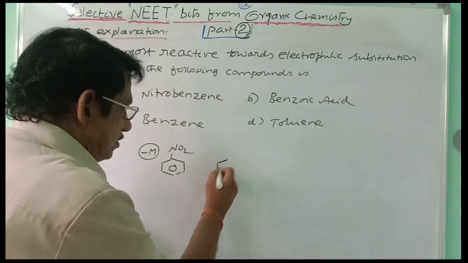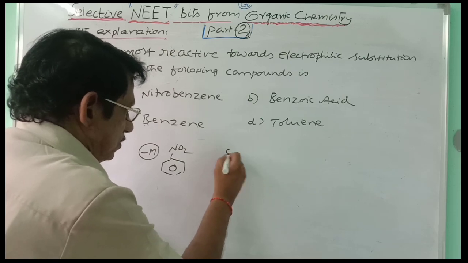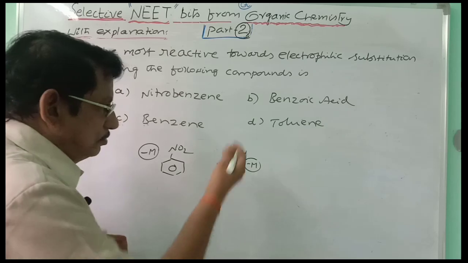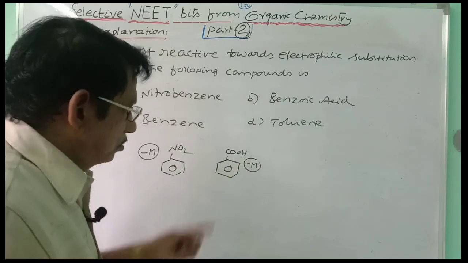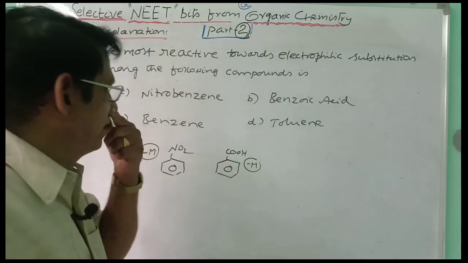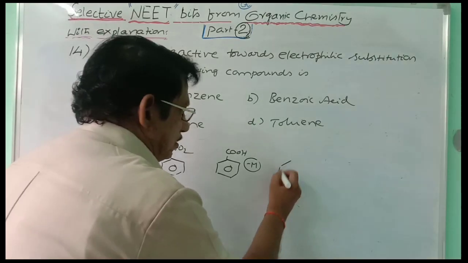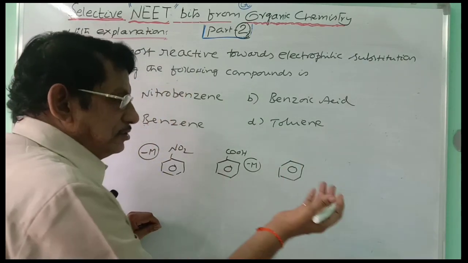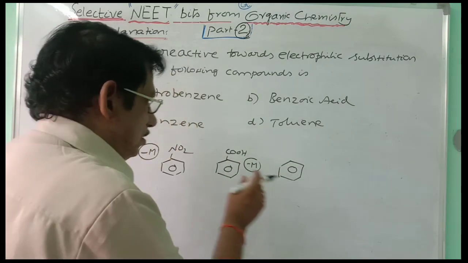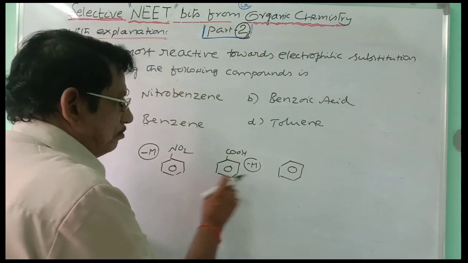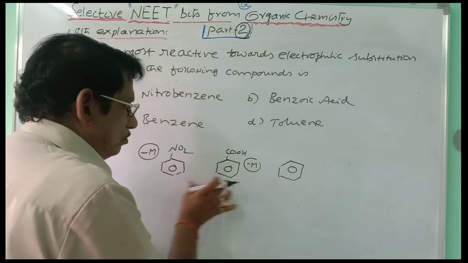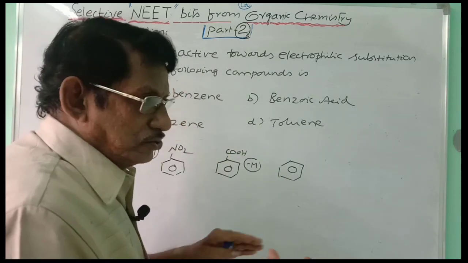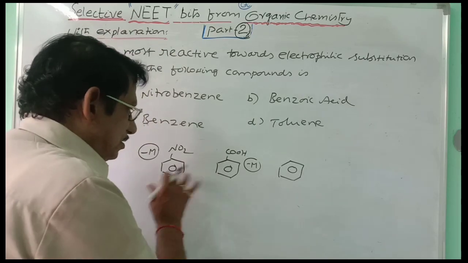The other one is benzoic acid. COOH is also a minus M electron withdrawing group, so the benzene ring is once again deactivated. In the case of benzene, it is neither carrying an electron releasing group nor a withdrawing group. So when compared with benzene reactivity, these two will have less reactivity than benzene. Benzene undergoes electrophilic substitution more easily than these two.